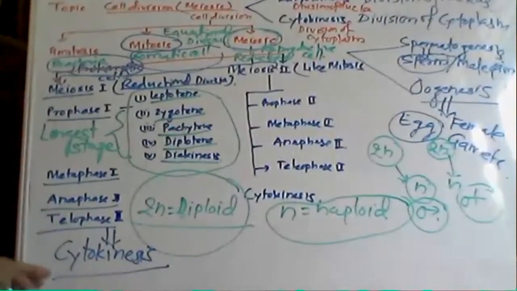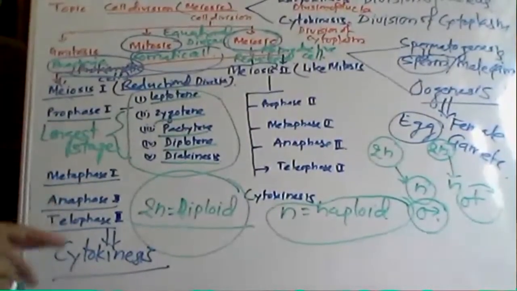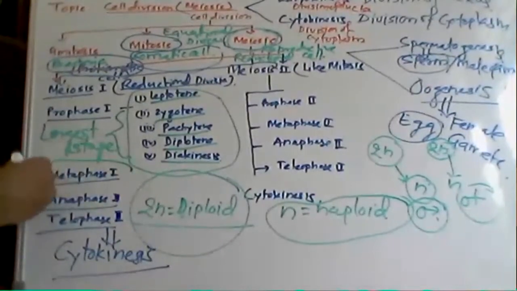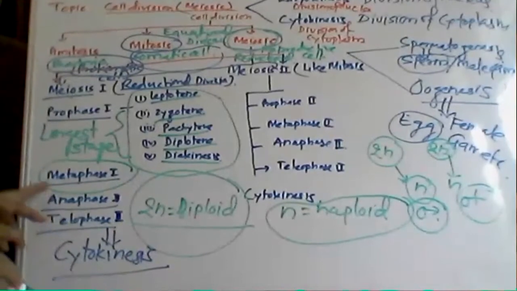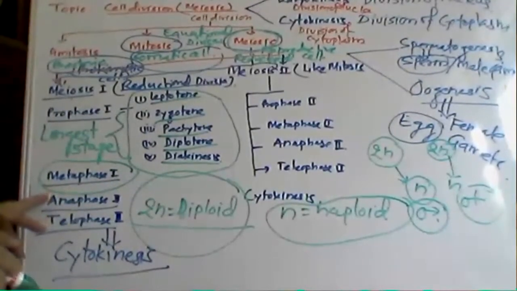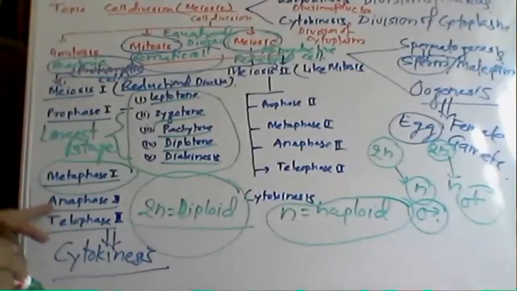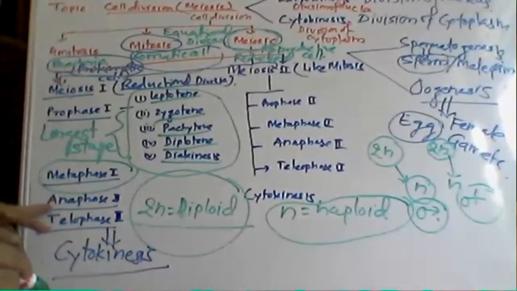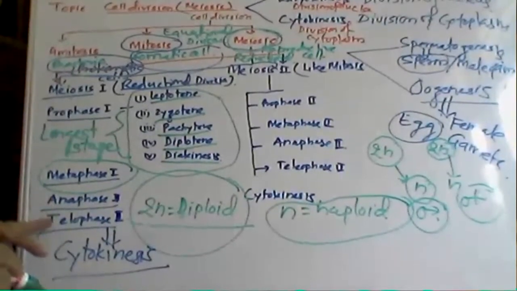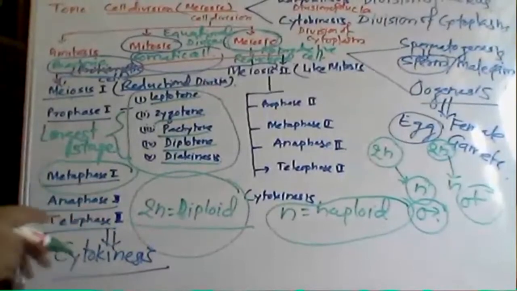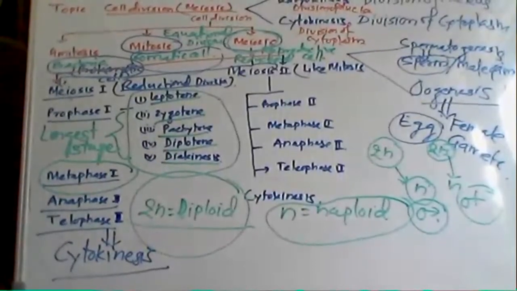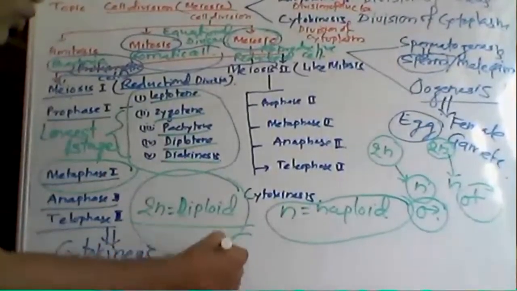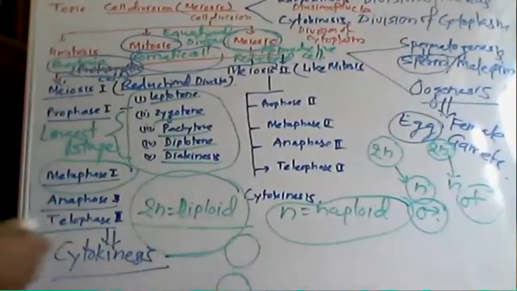And then the cell will enter metaphase 1. After completion of metaphase 1, the cell enters anaphase 1, and then telophase 1. Then there is a division of the cytoplasm. After division of the nucleus, you get the division of the cytoplasm. So you will get two equal cells.